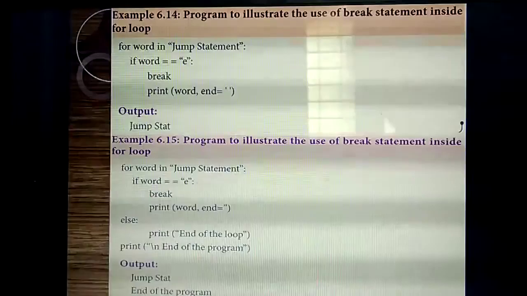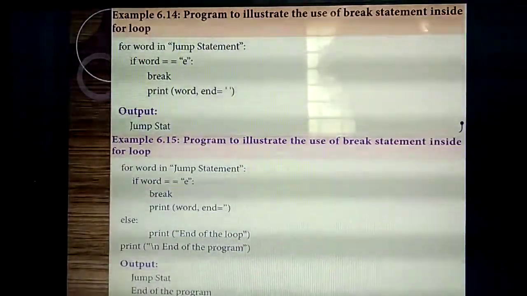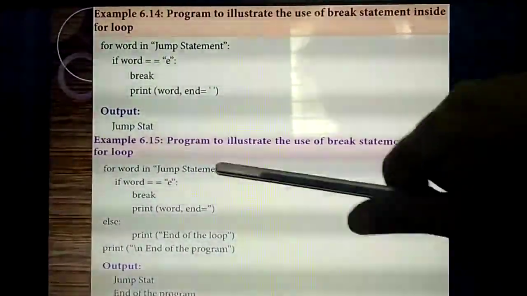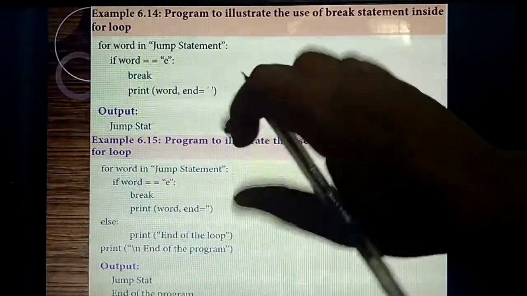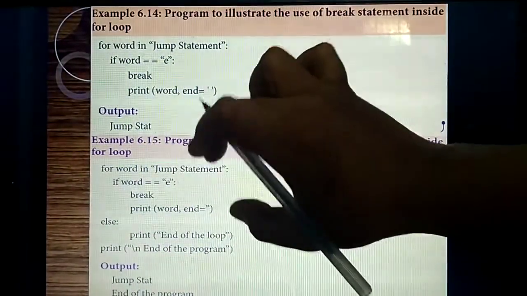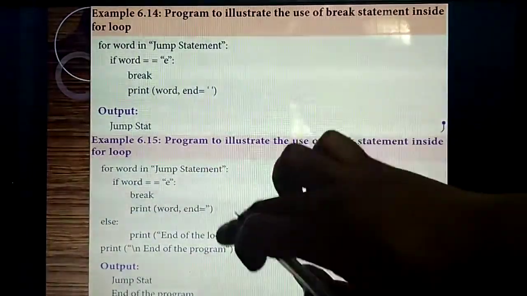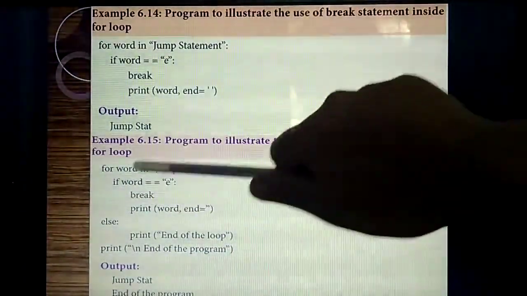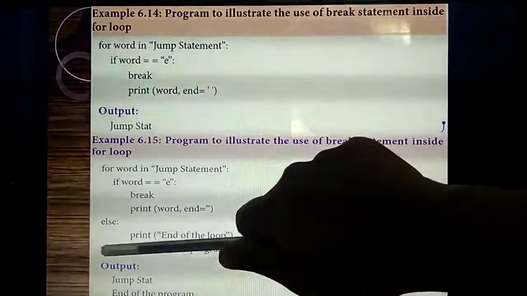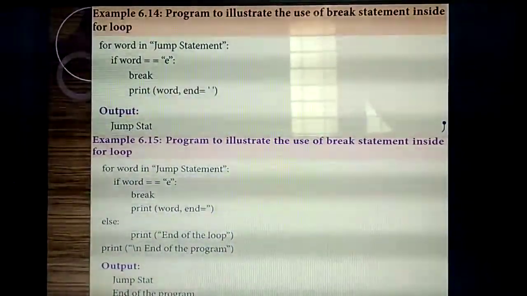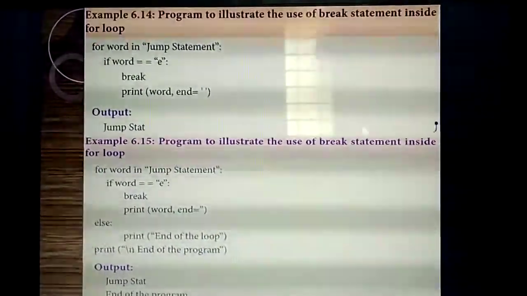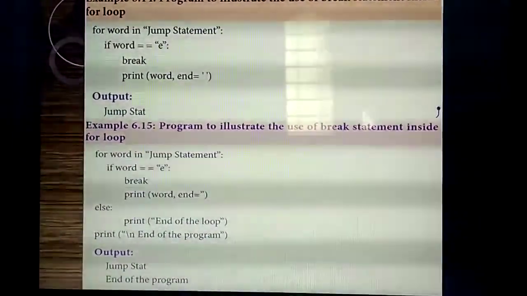Understand the difference between this program and that program? Whenever the condition is satisfied, the break statement is given, which means the loop runs only up to this point. The remaining part of the loop won't get executed, and the control flow goes outside of the loop. Outside of the loop I have given "end of the program", and that statement will print. Is the last statement, "end of the program", visible for you?